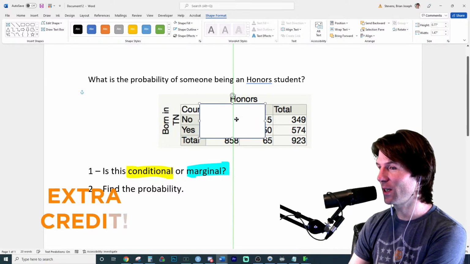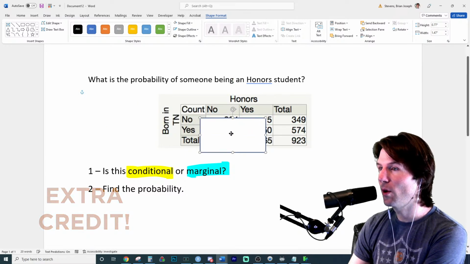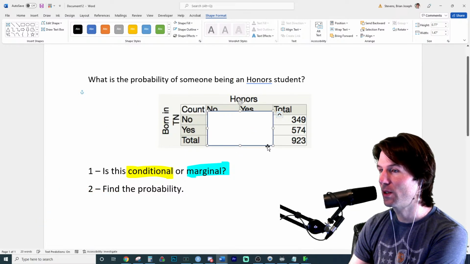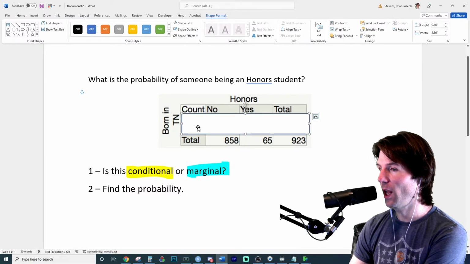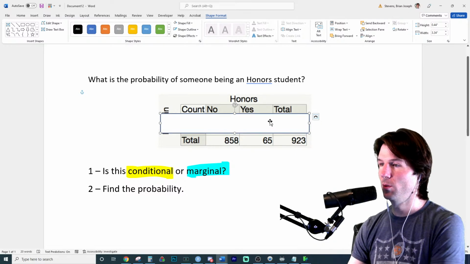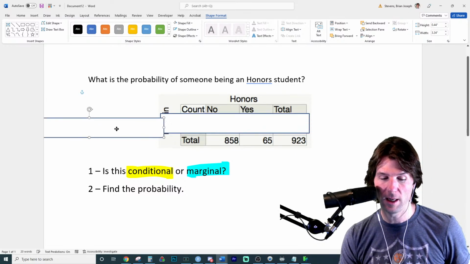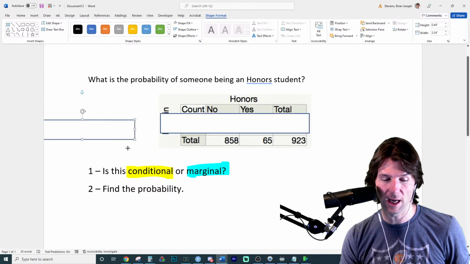And let's go right here and just show it. So of someone being an honor student, this one's a bit weird to do. I'm going to take this right here, and I'm blocking out everything else we don't want to see. Because when we do a marginal, how many variables are we considering? So I'm helping us to focus our attention on only the things that matter, and just taking that information in.